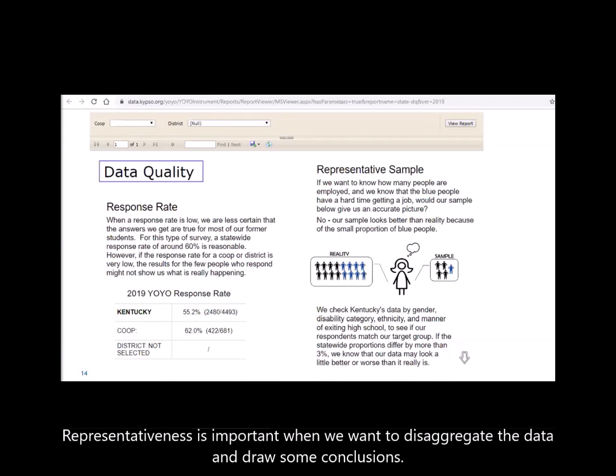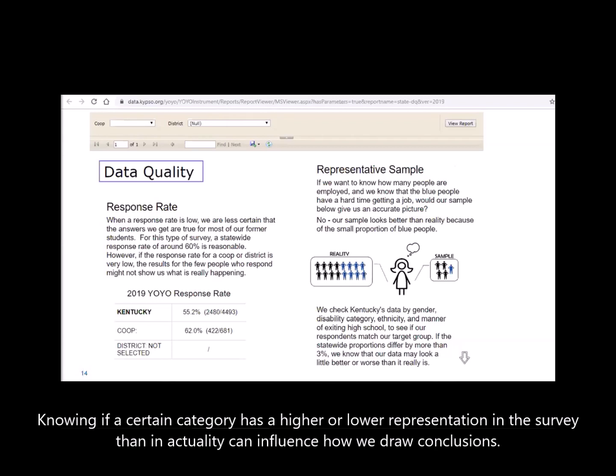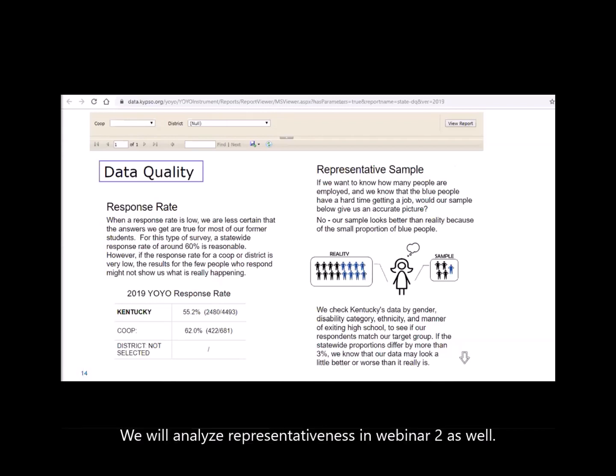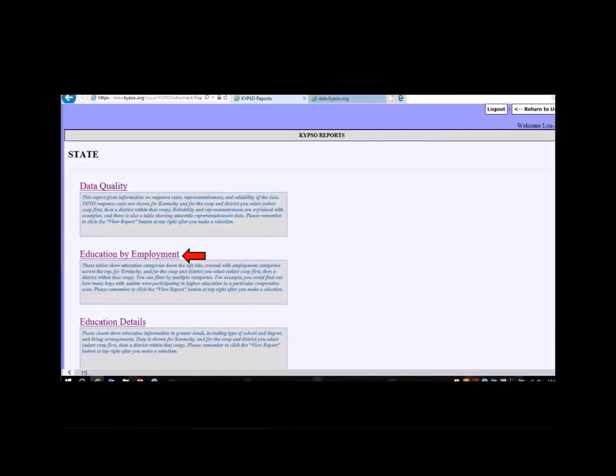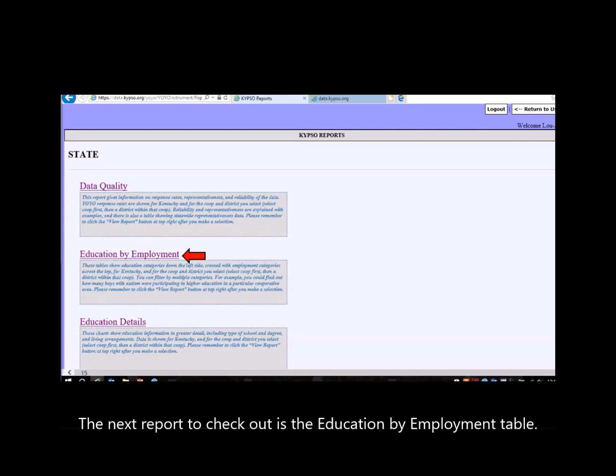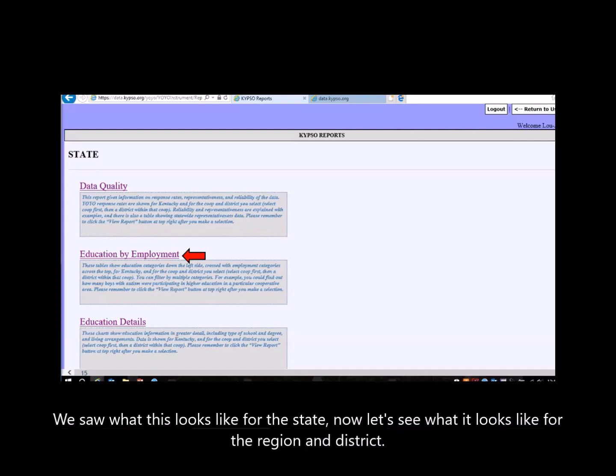Representativeness is important when we want to disaggregate the data and draw some conclusions. Knowing if a certain category has a higher or lower representation in the survey than in actuality can influence how we draw conclusions. We will analyze representativeness in Webinar 2 as well. The next report to check out is the Education by Employment table. We saw what this looks like for the state. Now let's see how it looks for the region and district.